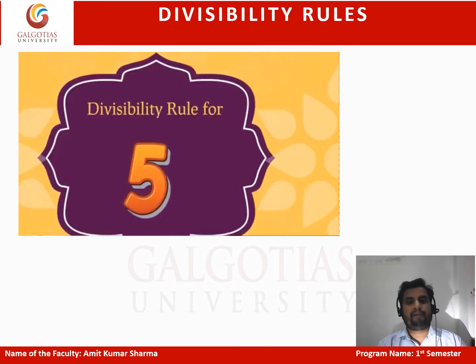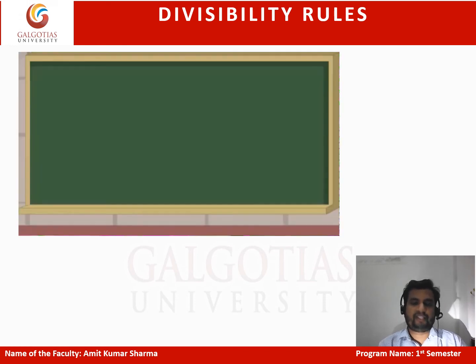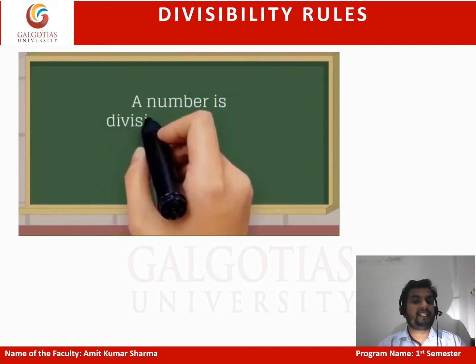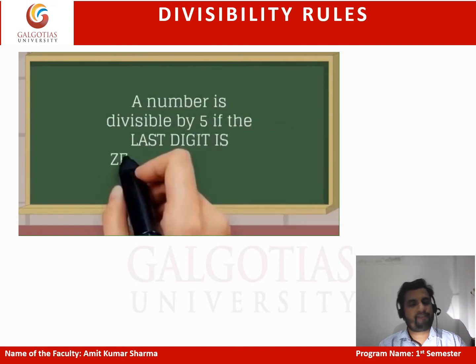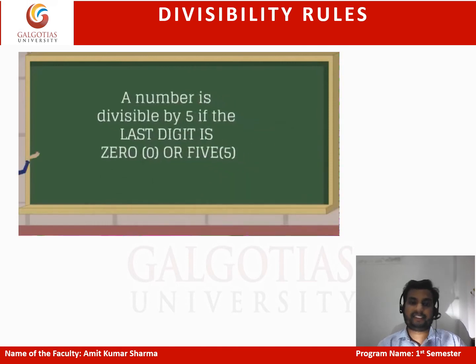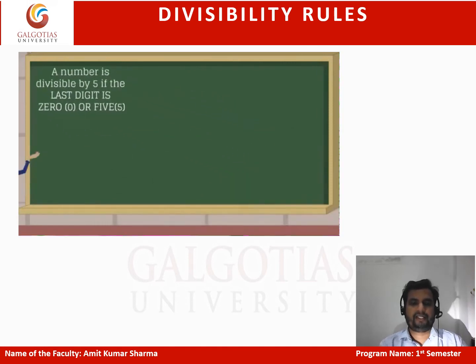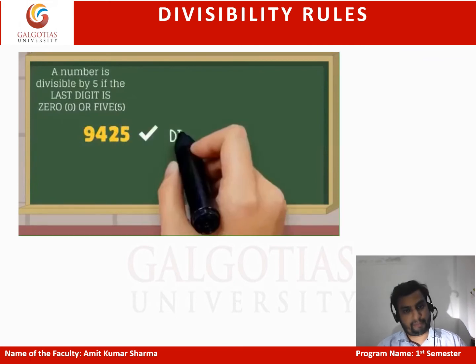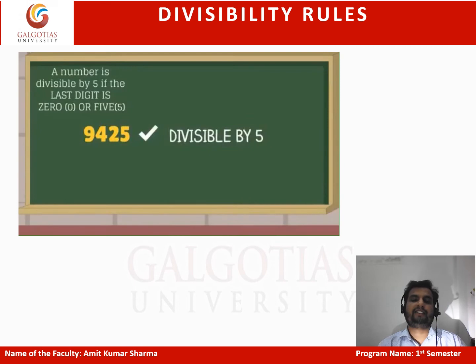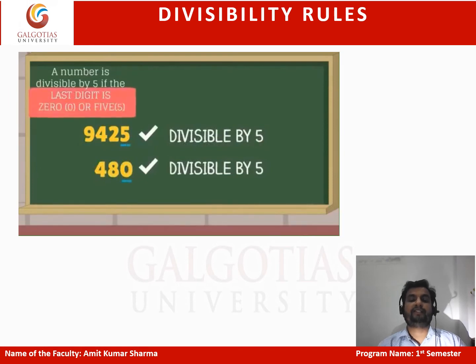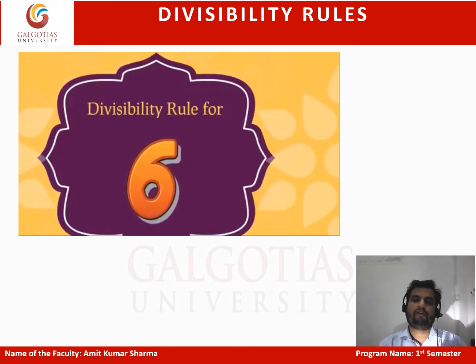A number will be divisible by 5 when the last digit is either a 0 or 5. For example, if the number is 9425, it's divisible by 5 because the last digit is 5. 480 is also divisible by 5 because the last digit is 0. Right? So the last digit should be either 0 or 5.